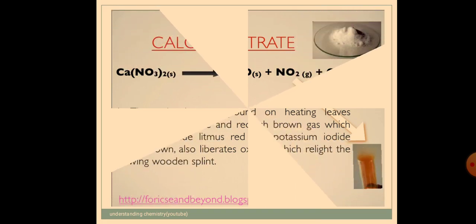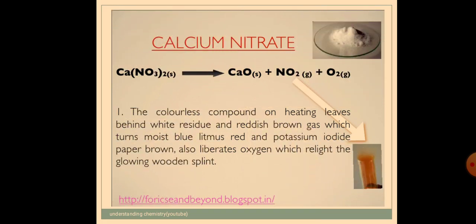Now let us see one more example. Let us see what is going to happen to calcium nitrate. I have given you the picture; calcium nitrate is what you are seeing. This calcium nitrate, which is also an anhydrous substance, doesn't have water of crystallization. On heating, it decomposes to form calcium oxide and nitrogen dioxide, and it also liberates oxygen.